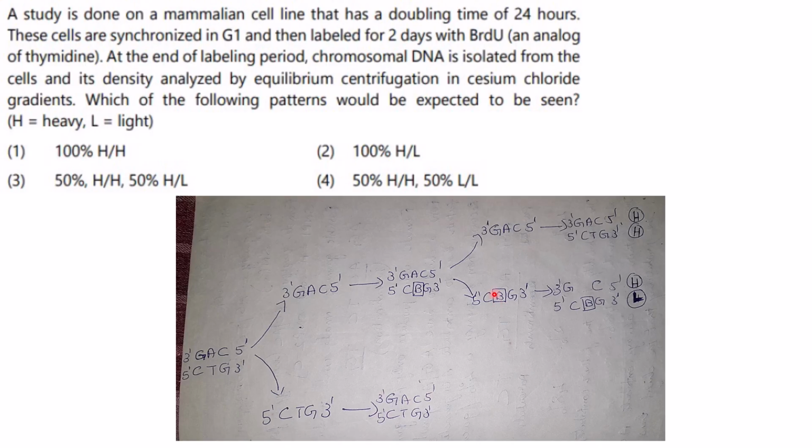So here it is the BRDU labeled strand, and upon semi-conservative replication, it can incorporate either adenine or guanine. I am not going into details regarding that. They have not asked whether it is adenine or guanine that is incorporated. They have asked only regarding the density of the chain. So BRDU chain is the light chain. The other one will be your heavy chain without the BRDU. So you will get 50% HH and 50% HL. So that makes the answer option 3.